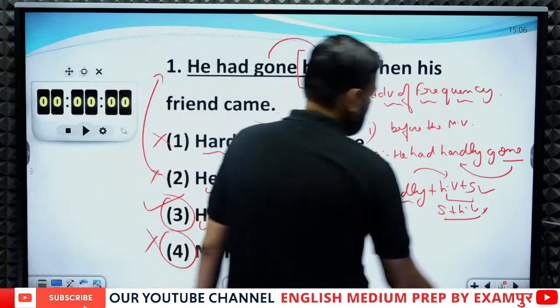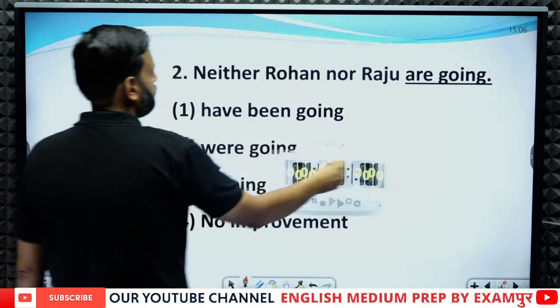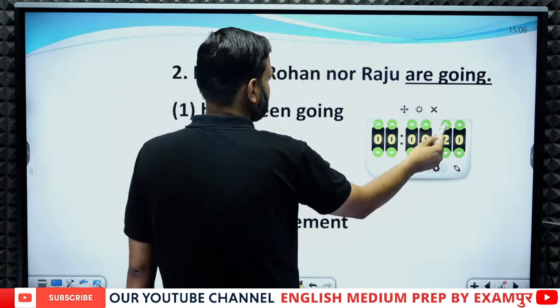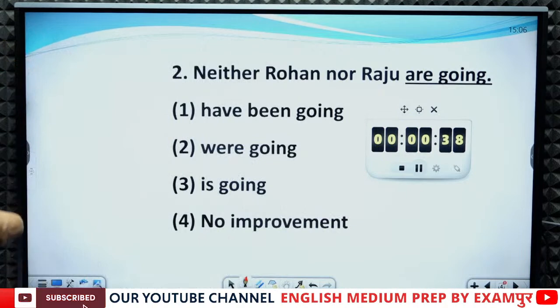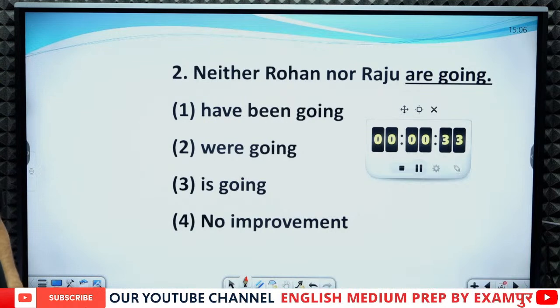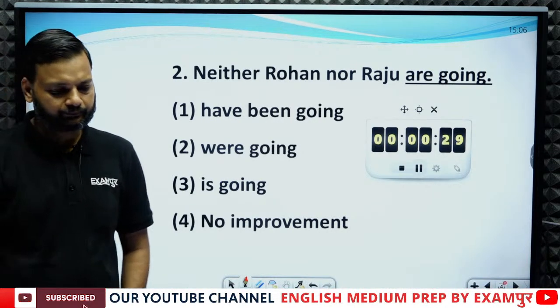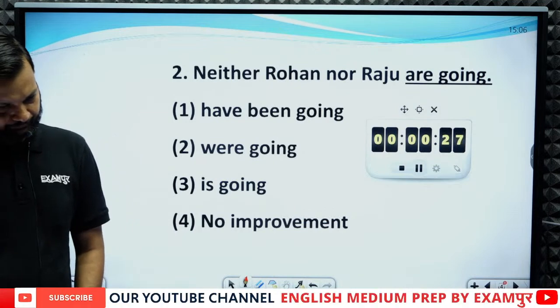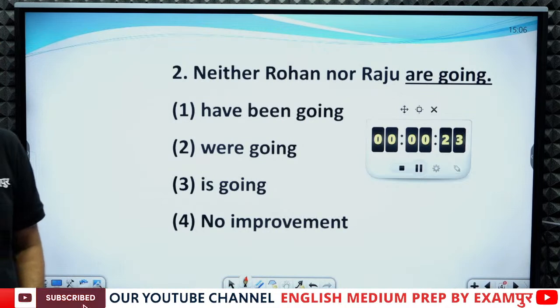Okay, let's see the next question. 40 seconds for this. Neither Rohan nor Raju are going. What is the error in this sentence?